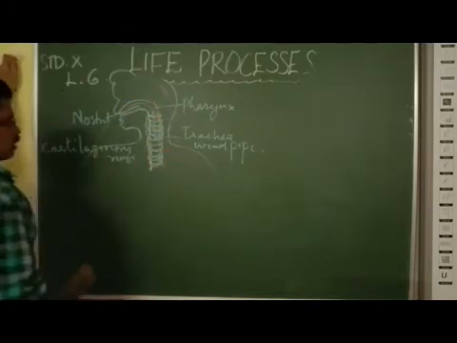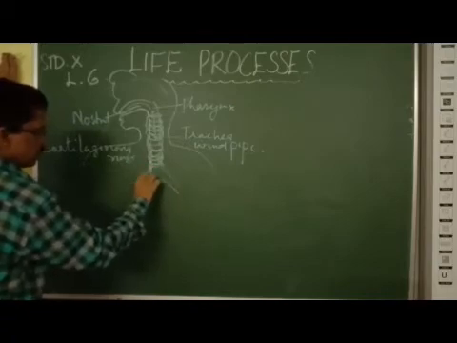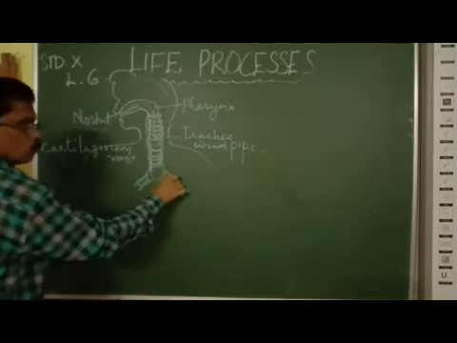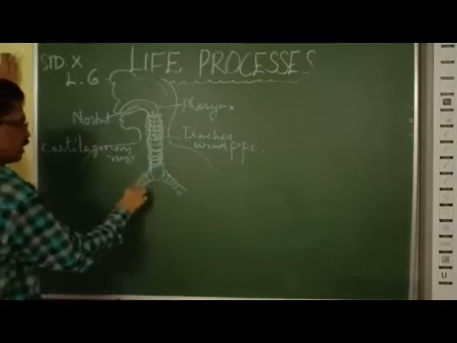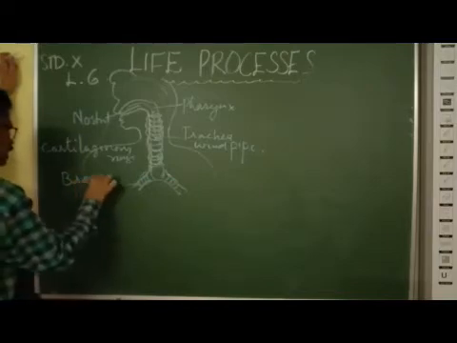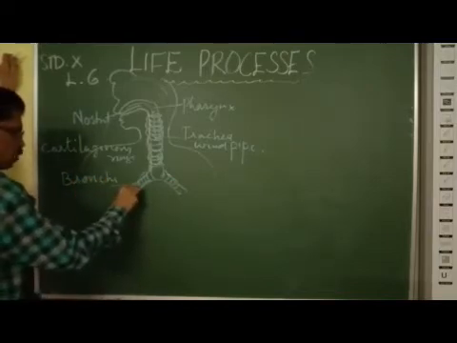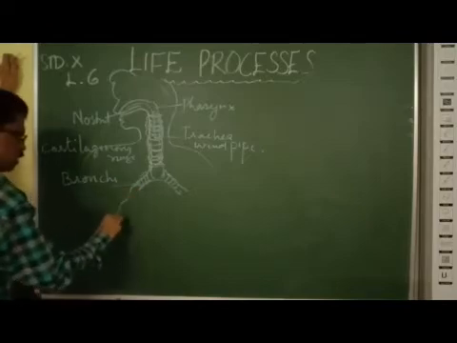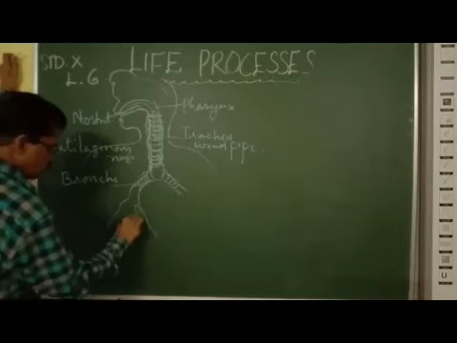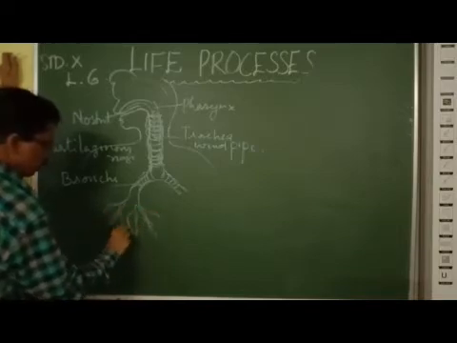Now inside the chest, the trachea divides into two branches. The two branches are called bronchi, B-R-O-N-C-H-I, singular bronchus. Now each bronchus divides into smaller branches. They divide into many branches.